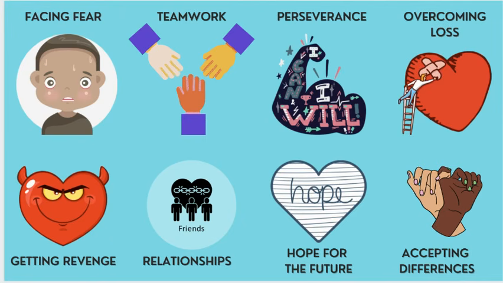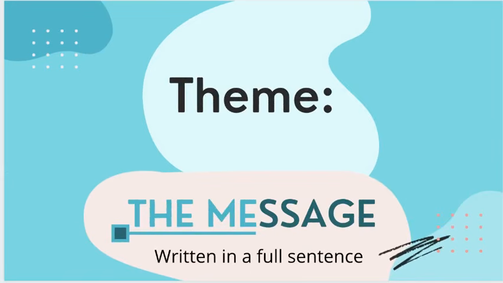and also accepting differences. So there's just one or two short words. I know hope for the future is four, but you could just do hope, and that would also be a topic. So how does that differ from theme? Well, when we look at theme, it is the message. So if we look at the word theme up here, we have theme down here as well, but we've just broken that apart between the E and the M, and we can remember it's the message.